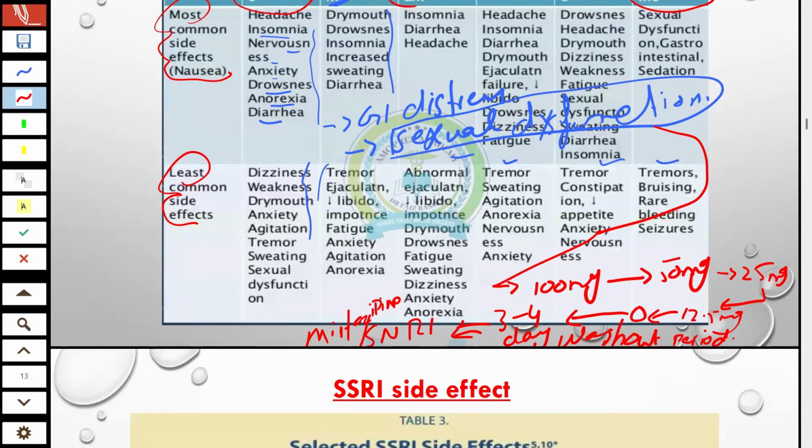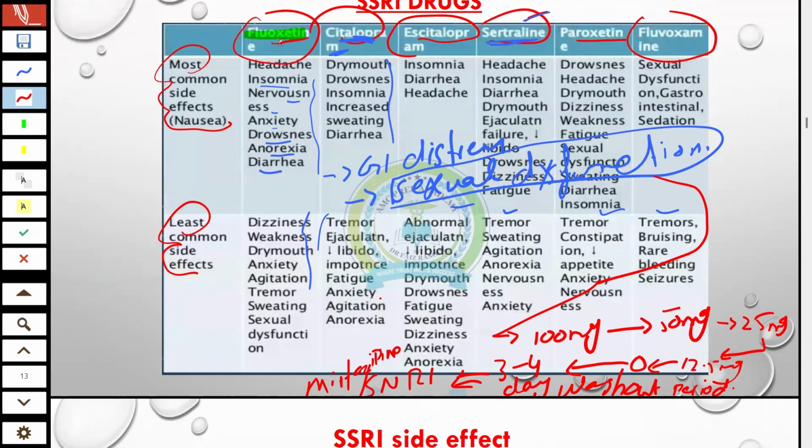If the patient is already on fluoxetine and you think I will change to citalopram, this will not work, because all SSRIs have almost the same side effects, such as sexual dysfunction. So you have to change the class of drug. Another antidepressant like SNRI, you will go for SNRI.